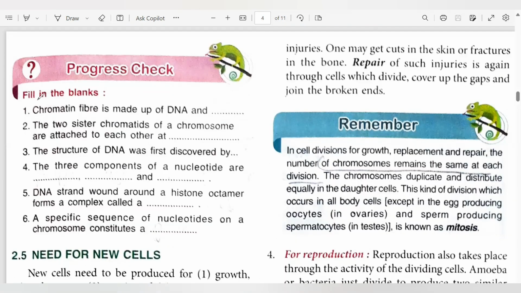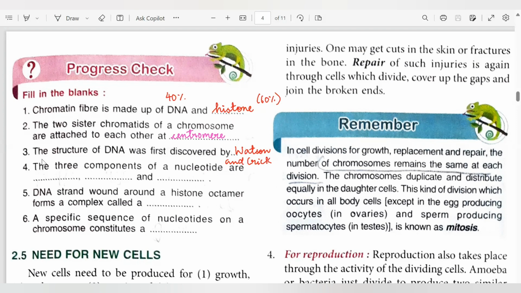Now let's solve this progress check. Fill in the blanks. First one, chromatin fiber is made up of DNA and histone proteins. I hope you all remember DNA makes up 40% of chromatin fibers and histone occupies 60% of chromatin fibers. Next, the two sister chromatids of the chromosomes are attached to each other at the centromere. Third one, the structure of DNA was first discovered by Watson and Crick. They were the ones who gave the double helical structure of DNA.